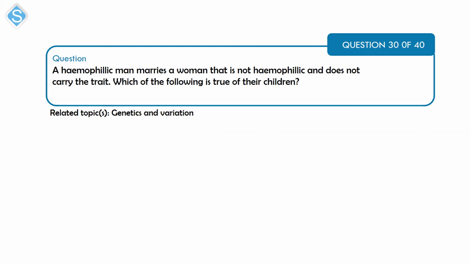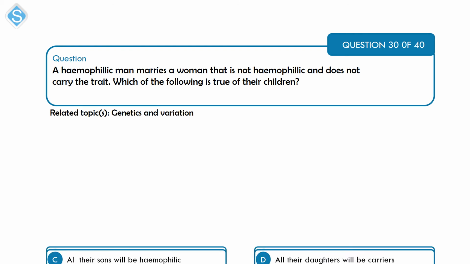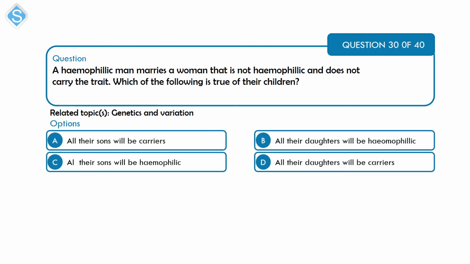Alright, this is a question on genetics and variation. A hemophilic man marries a woman that is not hemophilic and does not carry the trait. Which of the following is true of their children? A, all their sons will be carriers. B, all their daughters will be hemophilic. C, all their sons will be hemophilic. And D, all their daughters will be carriers.